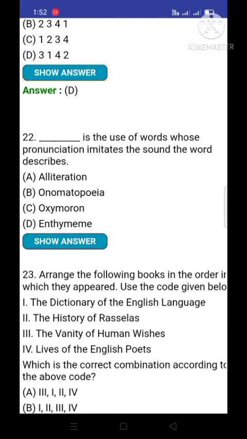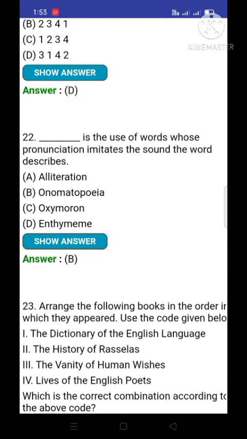Next question 22. Blank space is the use of words whose pronunciation imitates the sound the word describes. And the correct option is onomatopoeia. We all know that this is a figure of speech, onomatopoeia, in which the sound of the words plays a very important role, and according to the sound that lies in the line we can identify the figure of speech, and the name of that figure of speech is onomatopoeia.